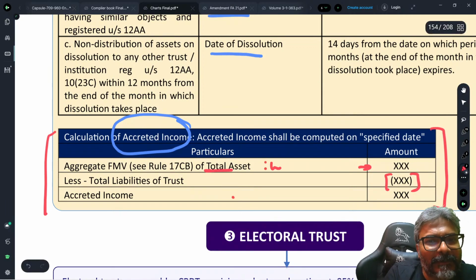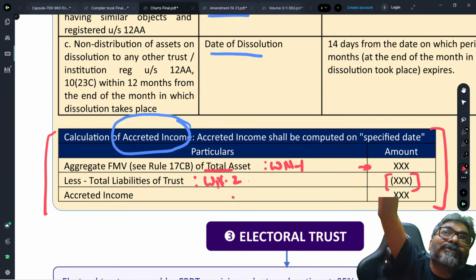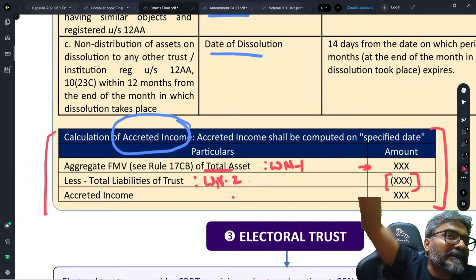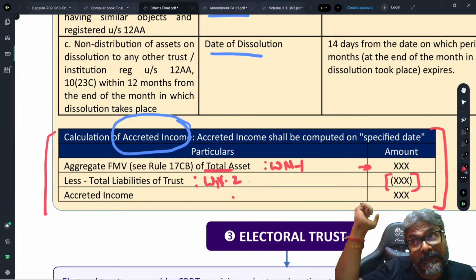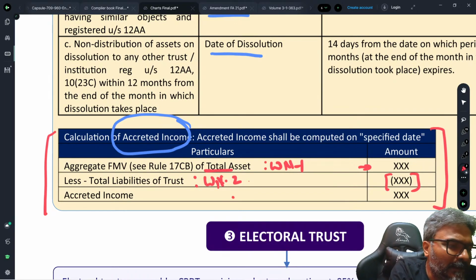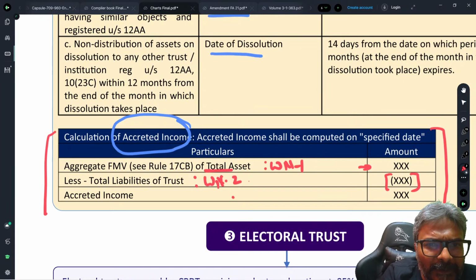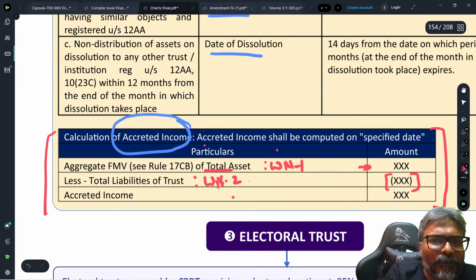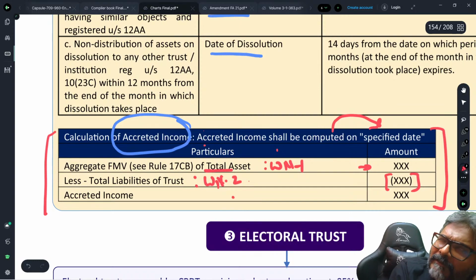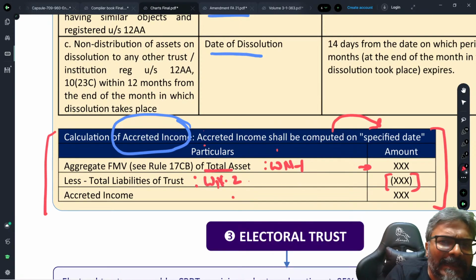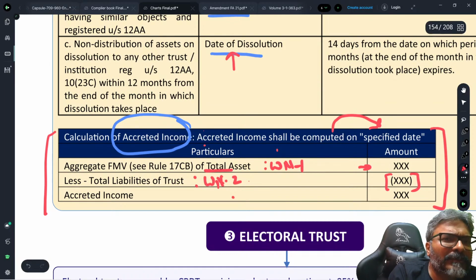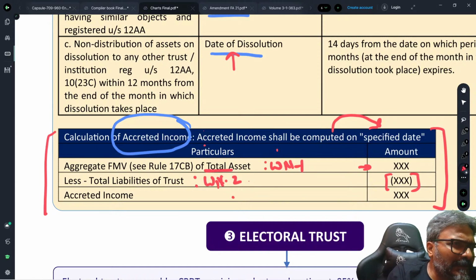The values you will write as working note number 1, and if required, working note number 2. But the examiner should see your main answer in front of it like this. It should not be that you start with the working note first and then put this main answer. Don't do that. You will have to present the answer like this only. And you have to write: accredited income on the specified date, if possible. If you are in a position to give the specified date, like the date of dissolution, if there is such a case, then please go ahead and write that. Is that clear to all of you?